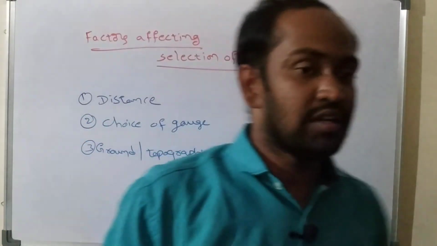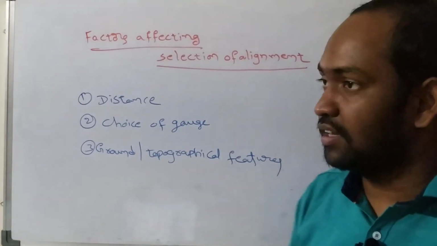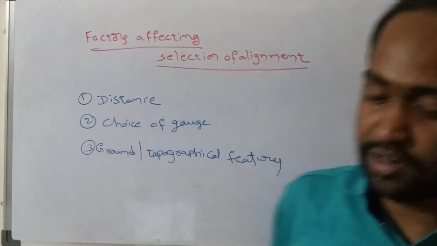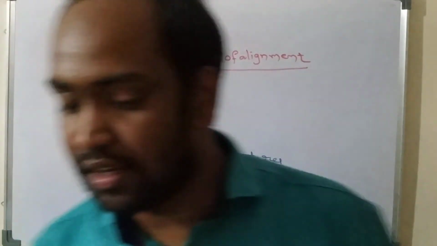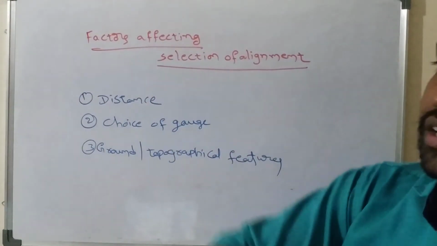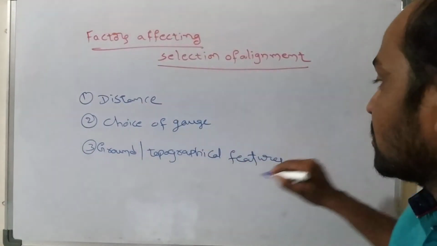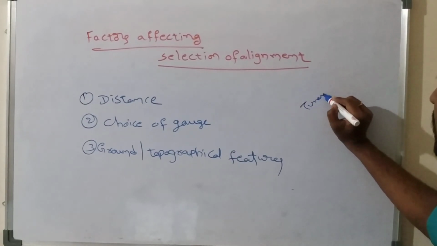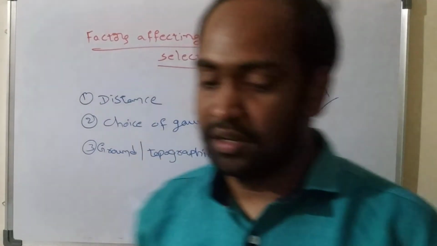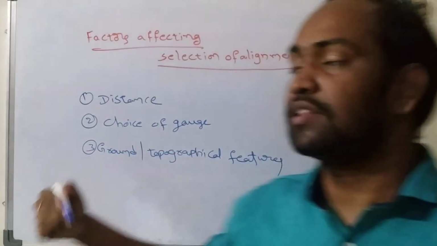Any water bodies may be across the railway line, or any rivers crossing the railway line. All these things come under topographical features. And the next one is that if any hilly areas are there, in those cases we need to raise the railway line, or we need to construct a tunnel. And if any undulations are there, we need to provide some ups and downs within the railway lines.